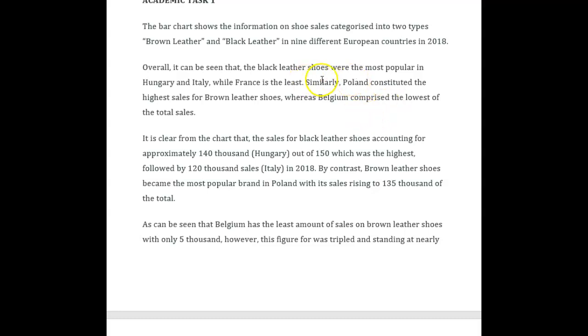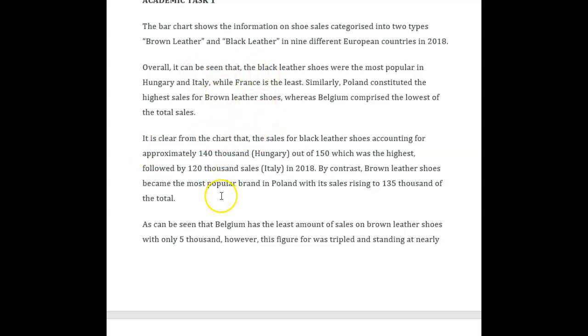So similarly, Poland constituted the country with the highest sales for brown leather shoes, whereas Belgium was the least. Okay? That probably would have been better. It is clear from the chart that, again, no comma here after that. You've done this now a second time.